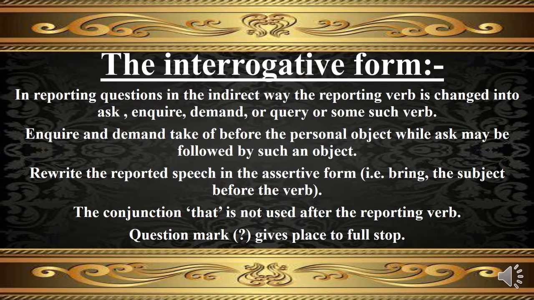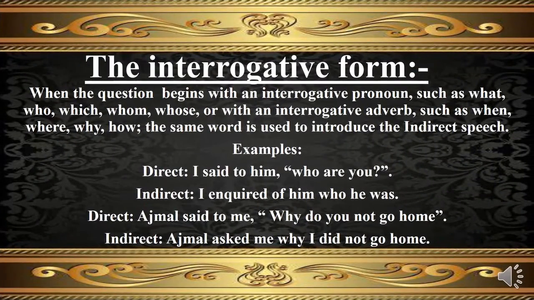When the question begins with an interrogative pronoun such as what, who, which, whom, whose, or with an interrogative adverb such as when, where, why, how, the same word will be used to introduce the indirect speech. Observe the following examples here. The direct form is, I said to him, "Who are you?" In indirect form, said will change into inquired and who will remain as who. In the second example, Ajmal said to me, "Why do you not go home?" Here said will be changed into asked and why will remain as why.